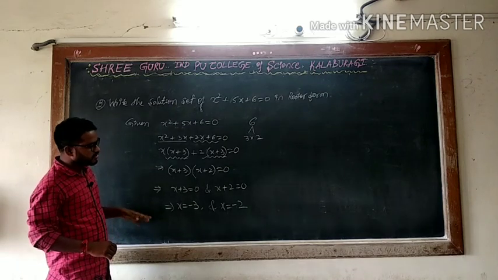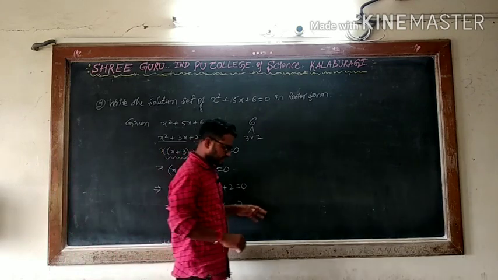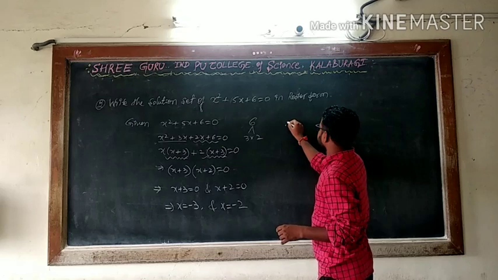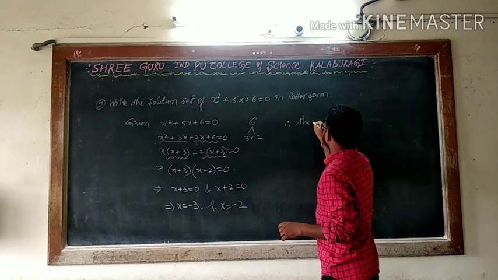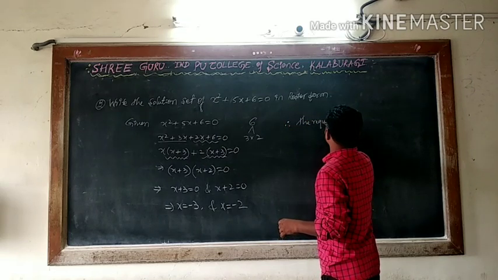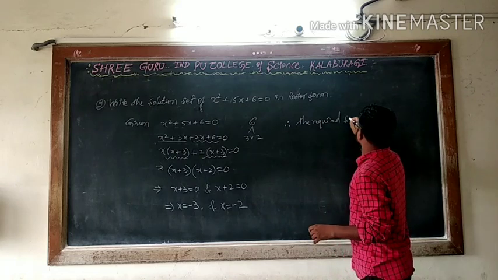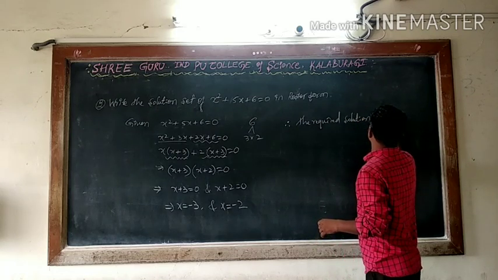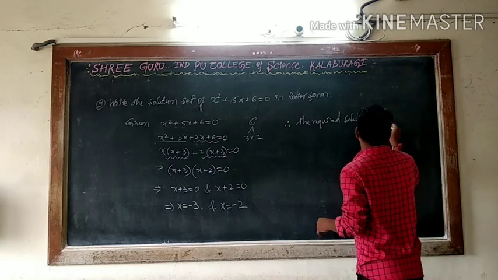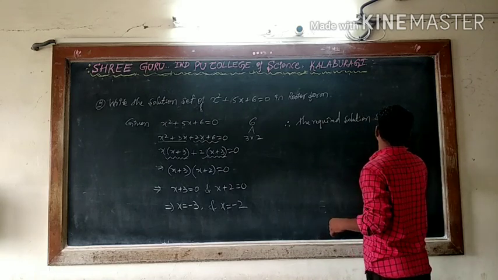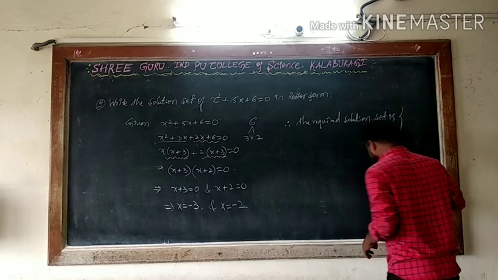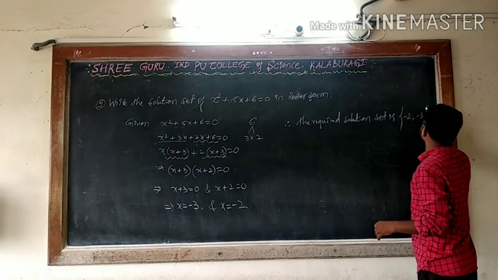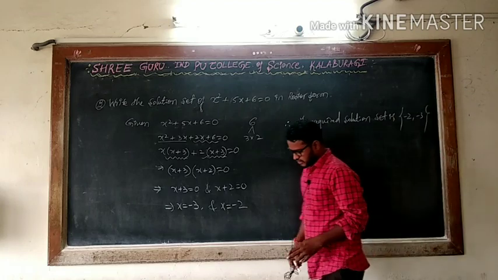So I can say value of the x is what here? Solution set. Means what is the required solution set? Therefore I can say the required solution set is, in the flower bracket we will express what are the elements we have? Minus 2 and minus 3. Is it required solution set?